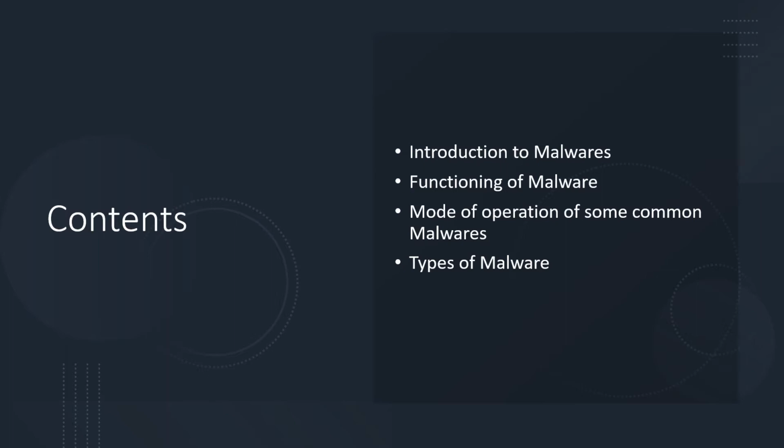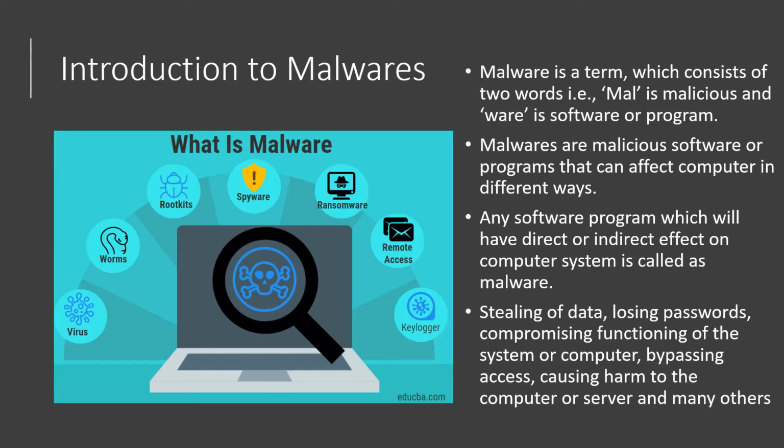So let's begin with the introduction. The term malware is a contraction of malicious software. Simply, malware is any piece of software that was written with the intent of damaging devices, stealing data, and generally causing a mess. Malware is a term which consists of two words: mal, which means malicious, and ware, which means software or program. Malware is often created by teams of hackers.